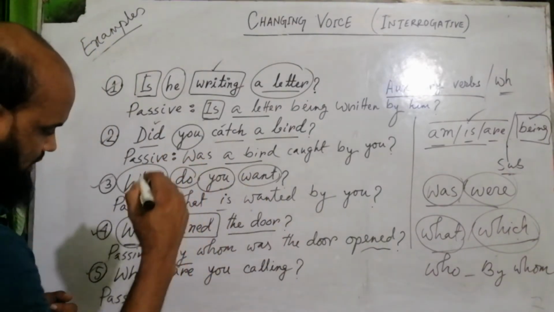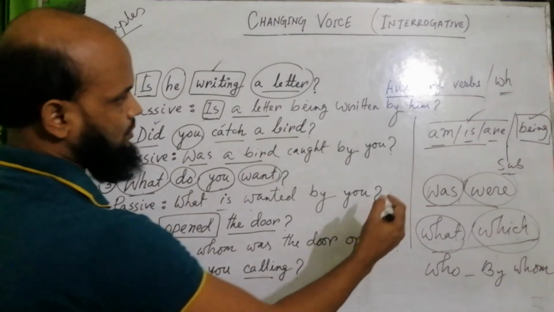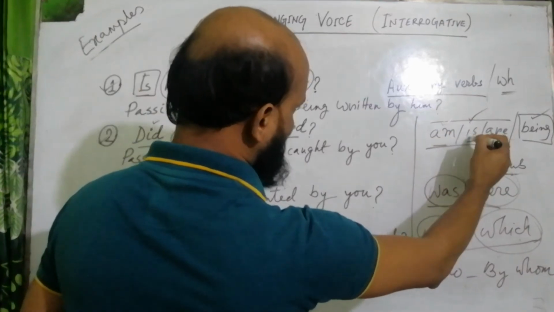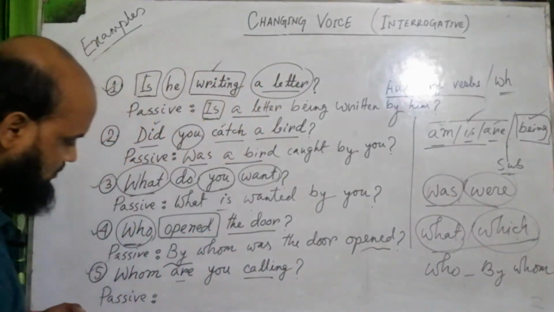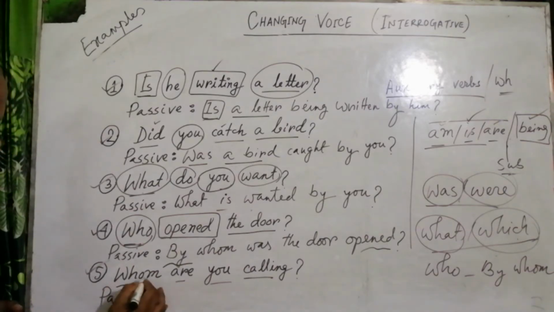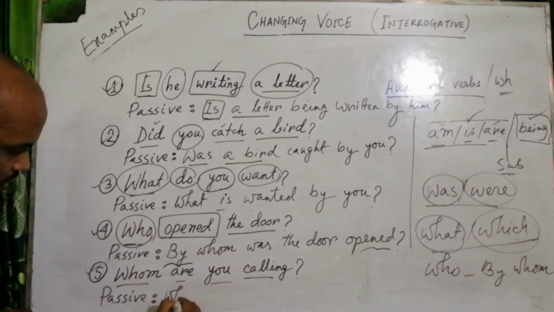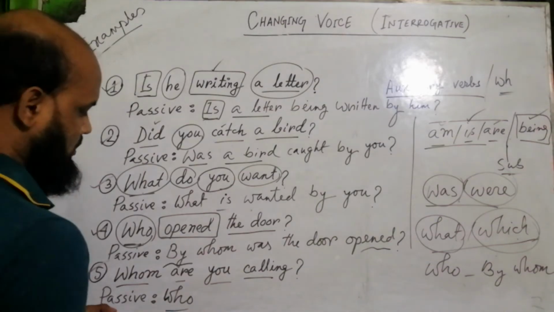And now 5. Whom are you calling? This is present continuous tense. For present continuous tense we know am, is, are, being. So what do you need to write here? For who we write by whom, and for whom we write who. Only who, not by who.